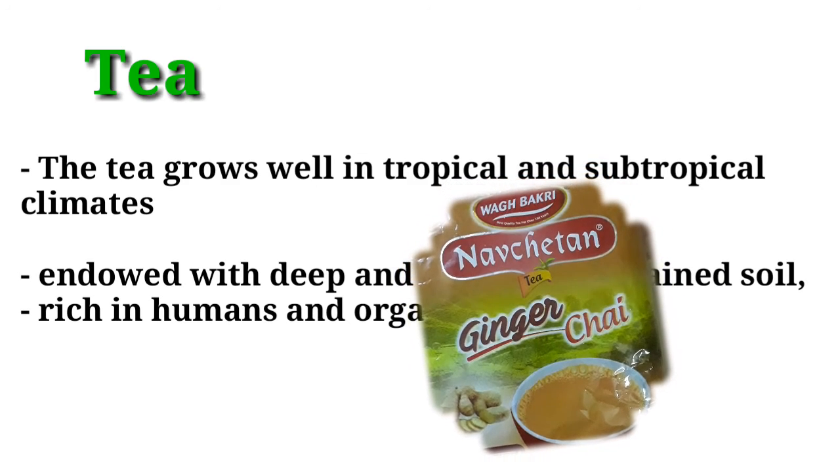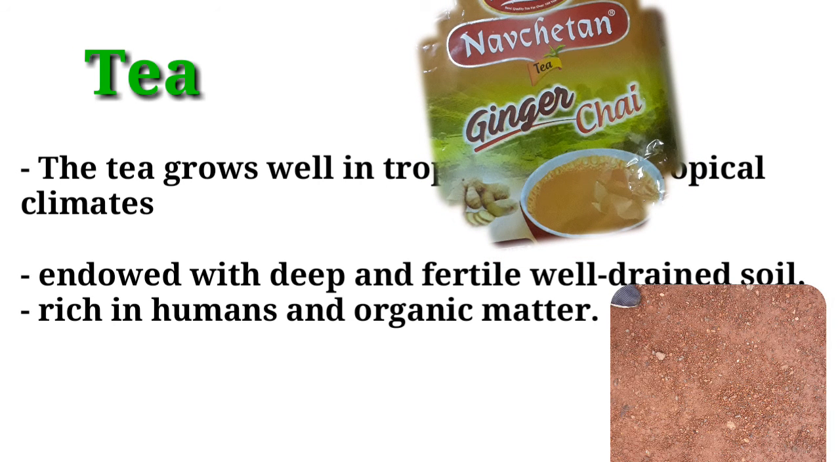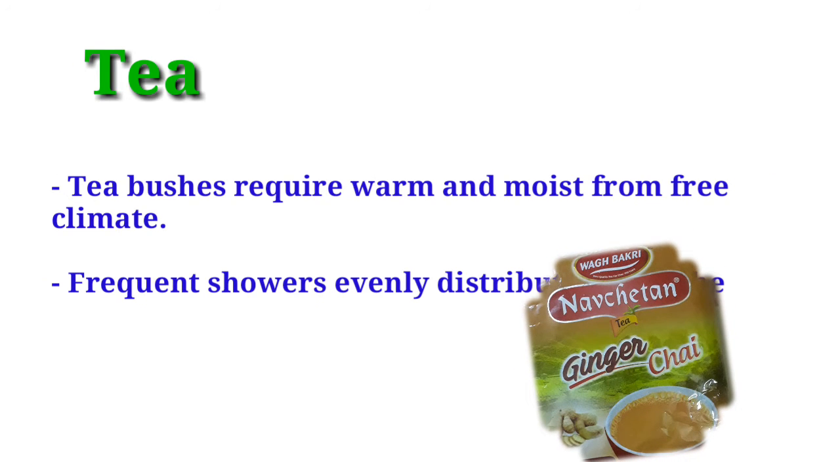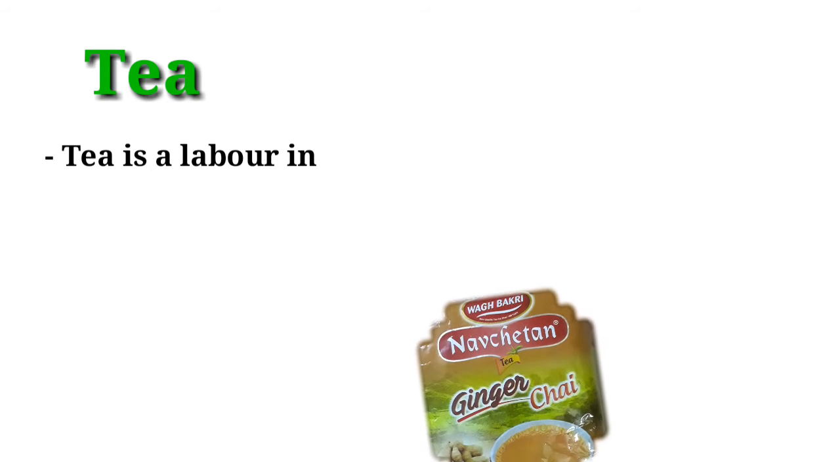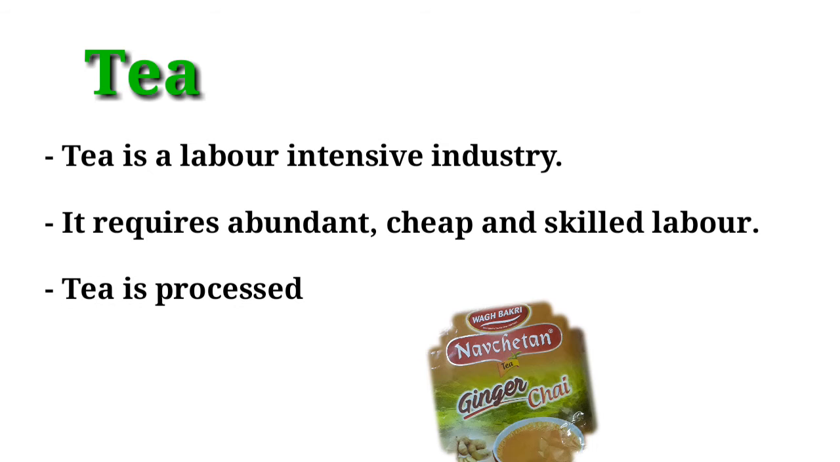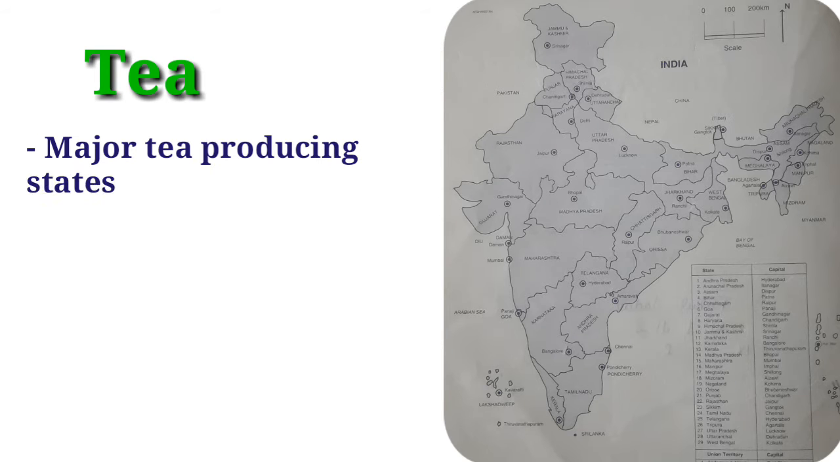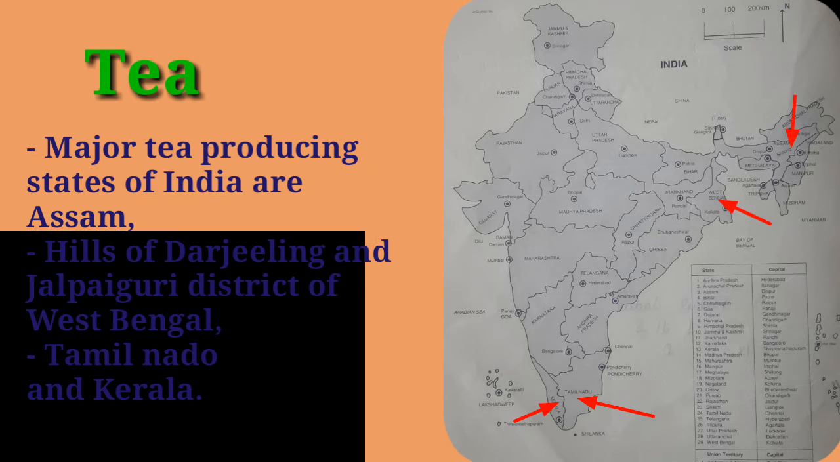Tea grows well in tropical and subtropical climate endowed with a deep and fertile well-drained soil, rich in humus and organic matter. Frequent showers evenly distributed over the year ensure continuous growth of tender leaves. Tea is a labor-intensive industry. It requires abundant, cheap and skilled labor. Tea is processed within the tea garden to retain its freshness. Major tea producing states of India are Assam, hills of Darjeeling and districts of West Bengal, Tamil Nadu and Kerala.